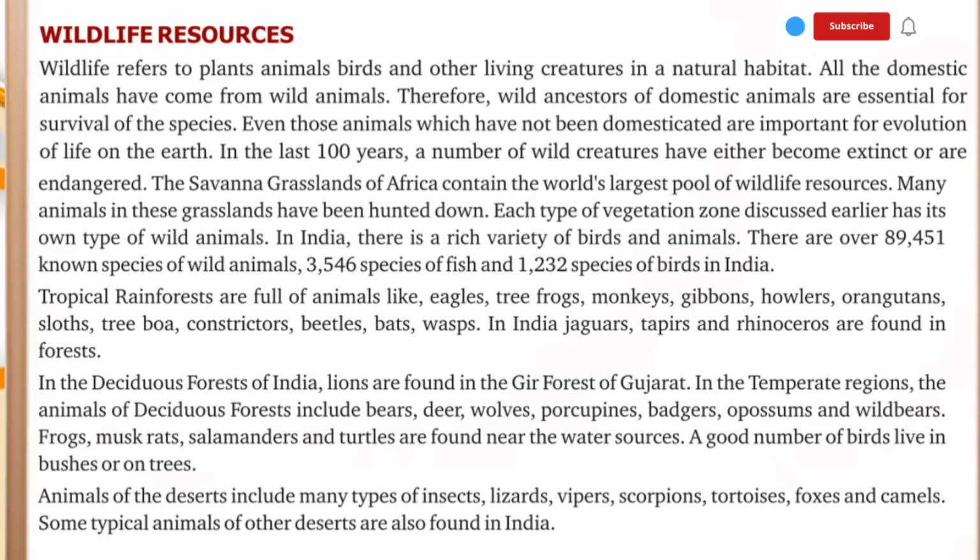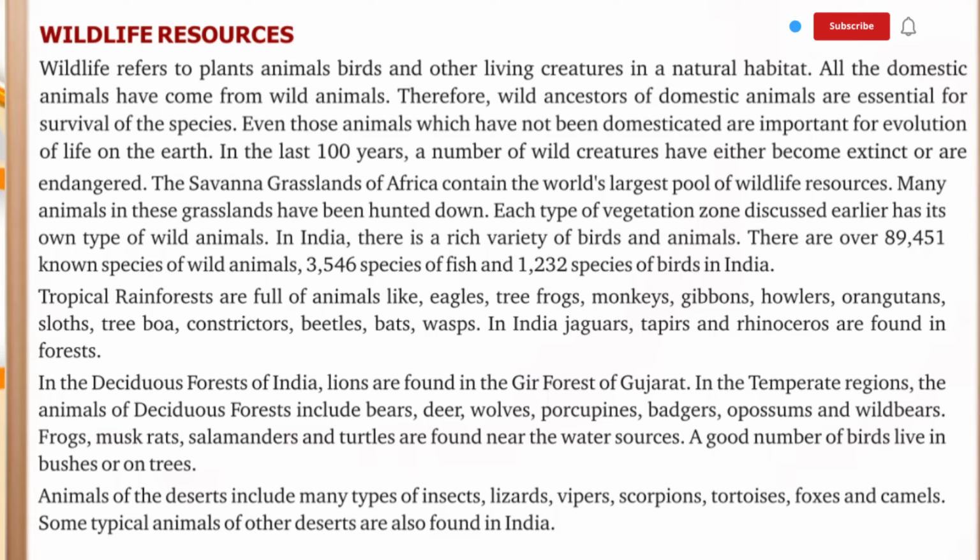Wildlife resources. Wildlife refers to plants, animals, birds, and other living creatures in a natural habitat. All the domestic animals have come from wild animals, therefore wild ancestors of domestic animals are essential for survival of the species. Even those animals which have not been domesticated are important for evolution of life on the earth. In the last 100 years, a number of wild creatures have either become extinct or are endangered. The savanna grasslands of Africa contain the world's largest pool of wildlife resources. Many animals in these grasslands have been hunted down.